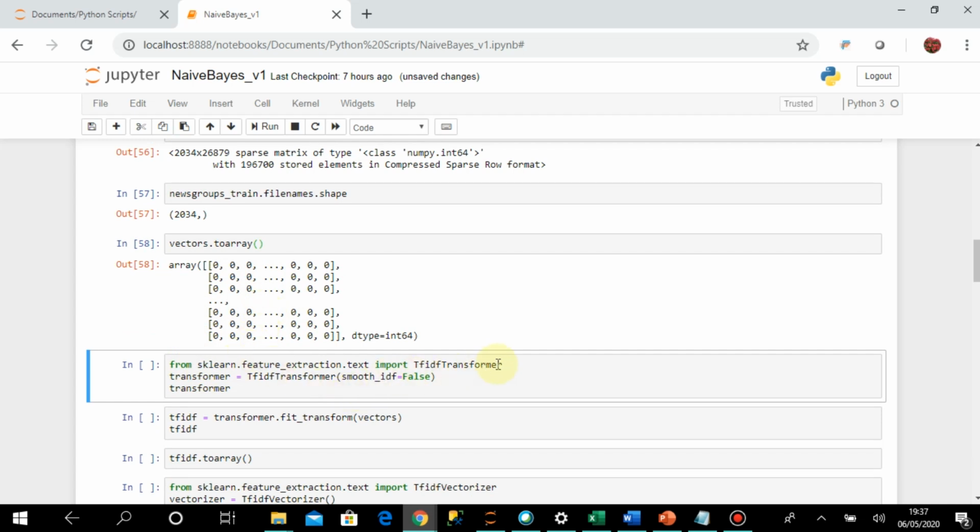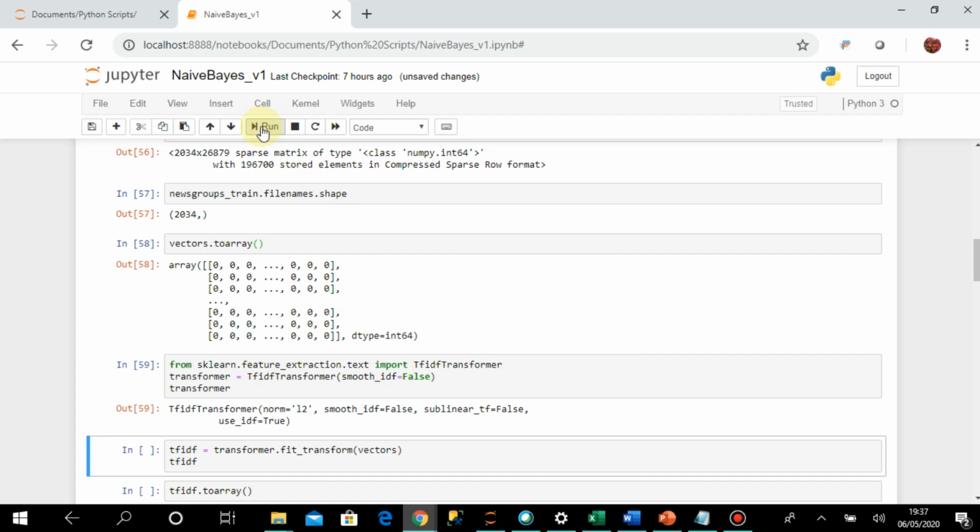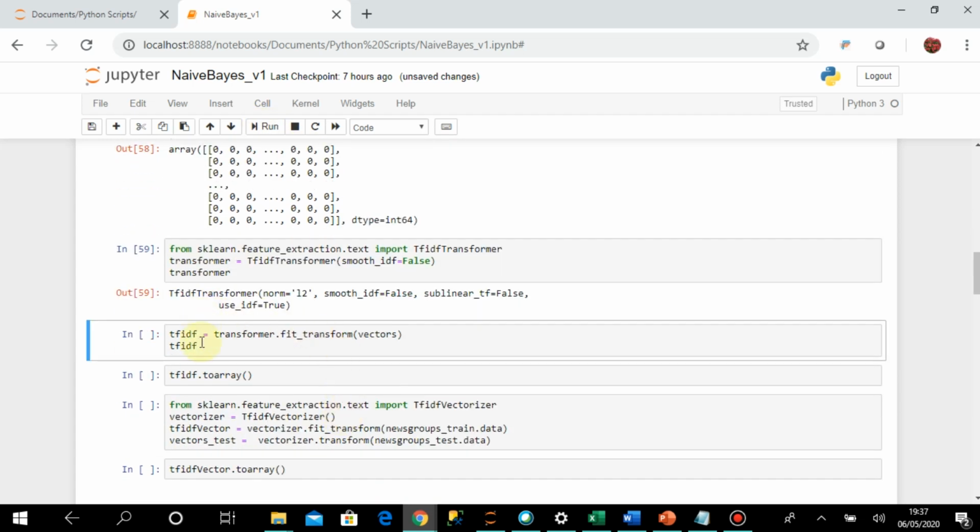The next module I am going to import is TF-IDF transformer. It is going to do the normalization. These are some parameters; the default ones are fine for us for now. Now I will apply this functionality on my data set, these vectors.